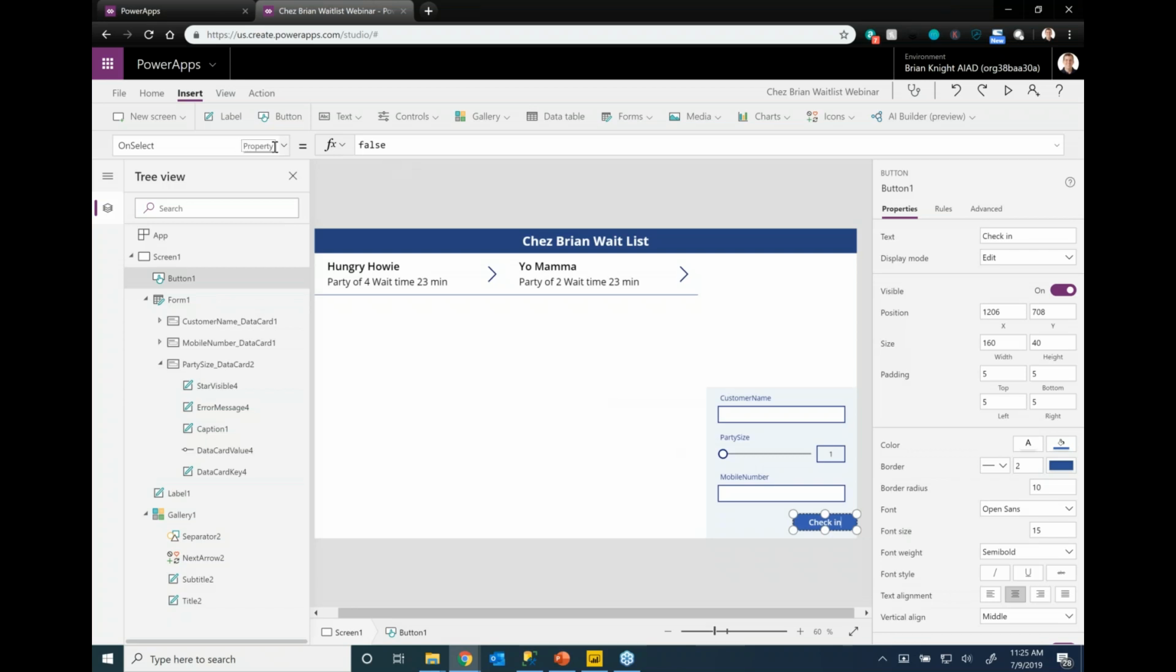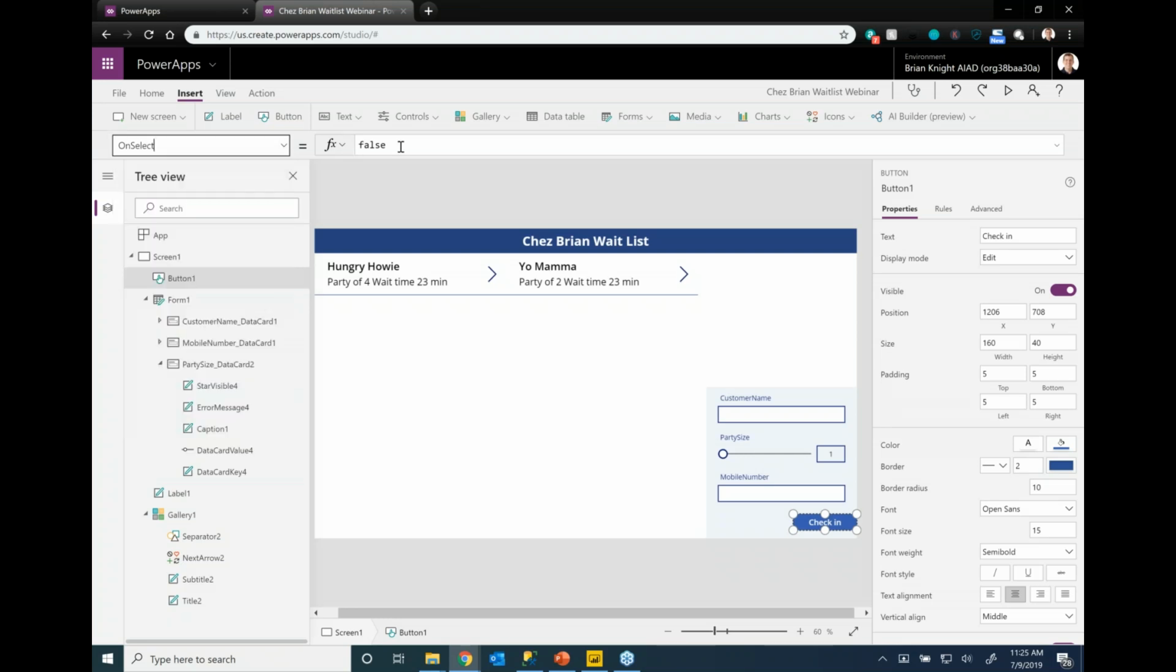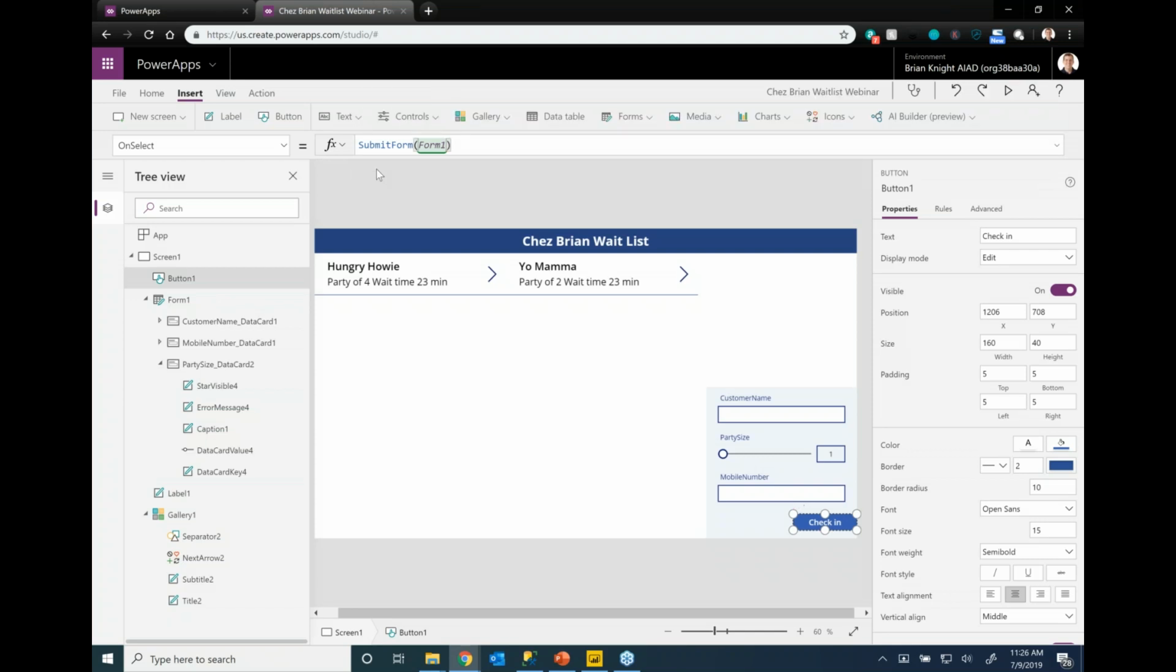Now, what happens when somebody clicks on that check-in? Notice right here it says on select, and this is where all your properties are ultimately hiding. Right now on select says false, which means nothing's going to happen when you click on it. So to make something happen, let's just go ahead and say submit form. My form name is a terrible name. It's called form 1. That's all I've got right now. So I'll say form 1. I should ideally, of course, rename that. My rule is, anytime I use an expression like I am here, I'm going to rename it also, with some kind of naming convention like FRM.